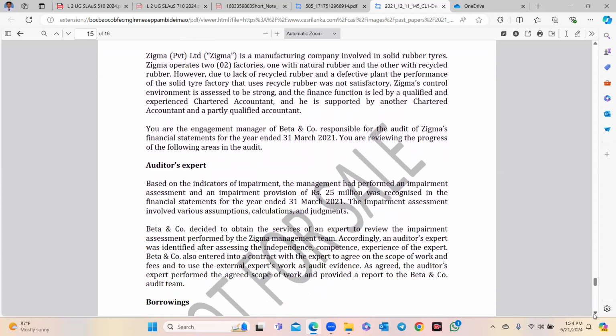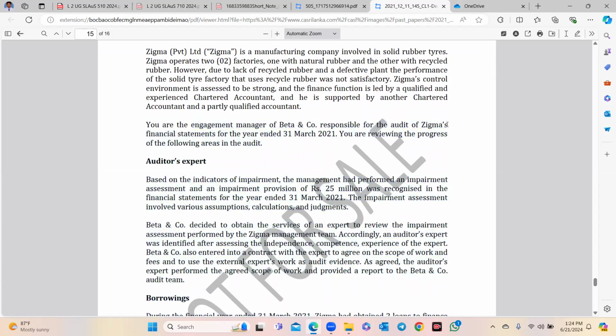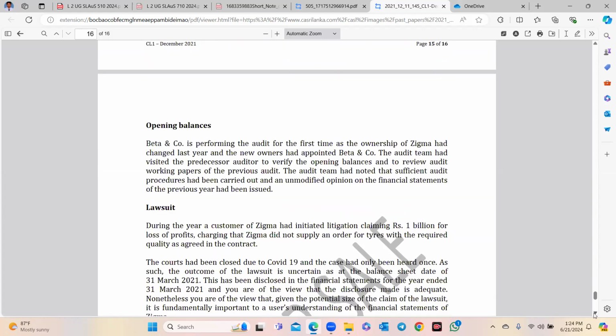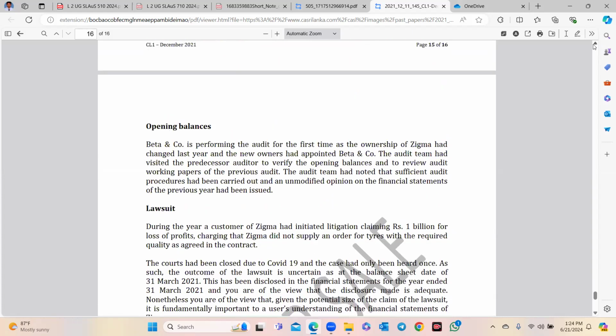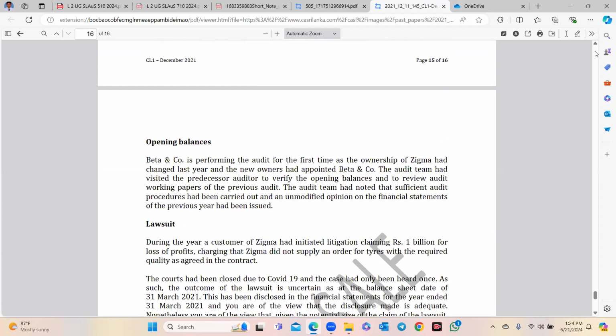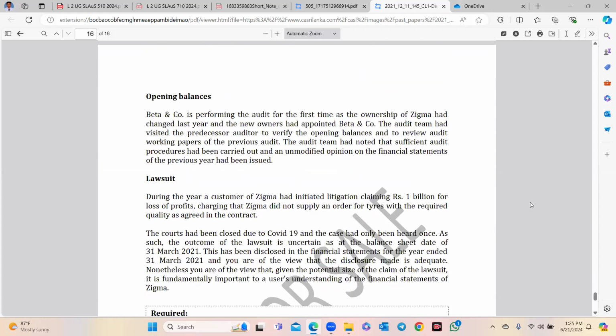Okay. You are the engagement manager of Betaco, responsible for the audit of Sigma's financial statements for the year ended 31st March. You are reviewing the progress, auditor's expert. It is not relevant for this. Borrowing is not relevant. Lawsuit not relevant. This is relevant: it mentions the predecessor auditor. It means opening balances. What is the financial year end? 31st March 2021. I am writing that here.